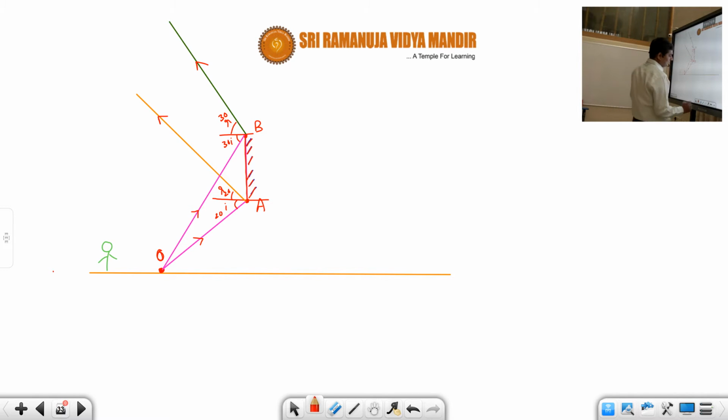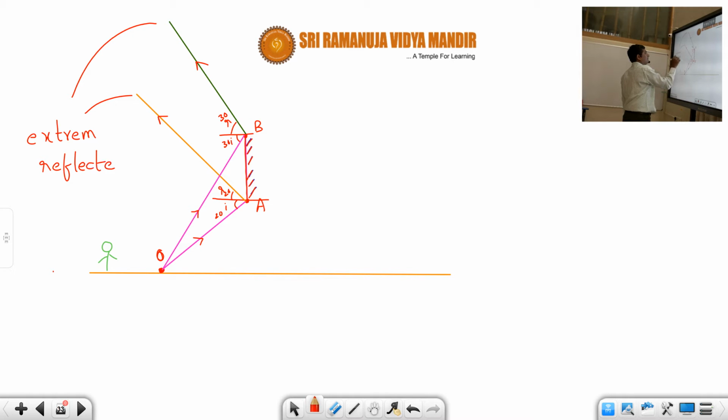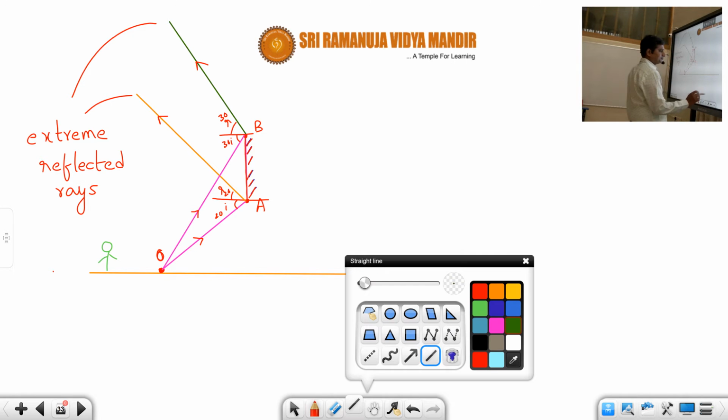So now the region between these two extreme reflected rays, these two rays are called extreme reflected rays, and the region between these two extreme reflected rays is called the field of view, students.